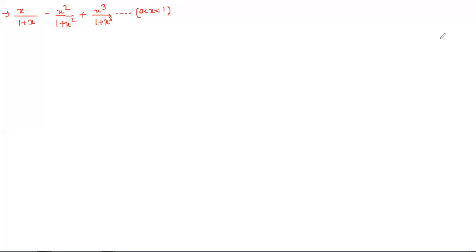So let us see that the given series is an alternating series. Obviously it has plus as well as minus. So the given series is an alternating series.